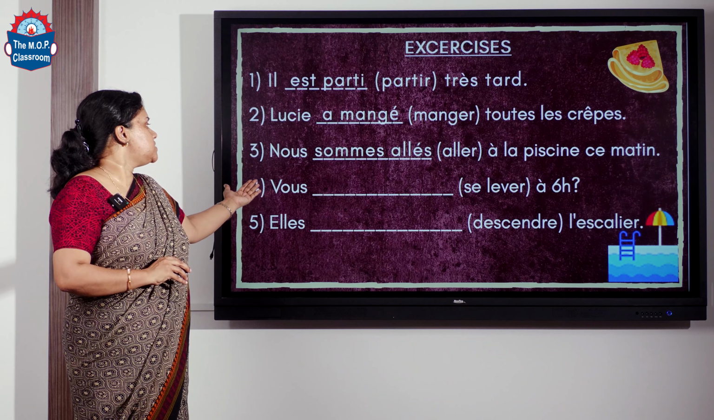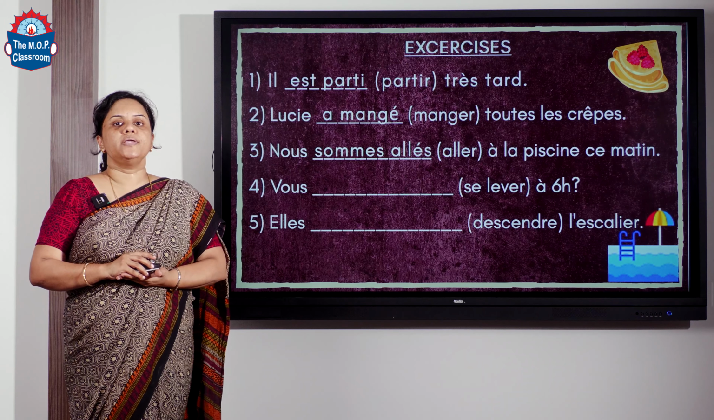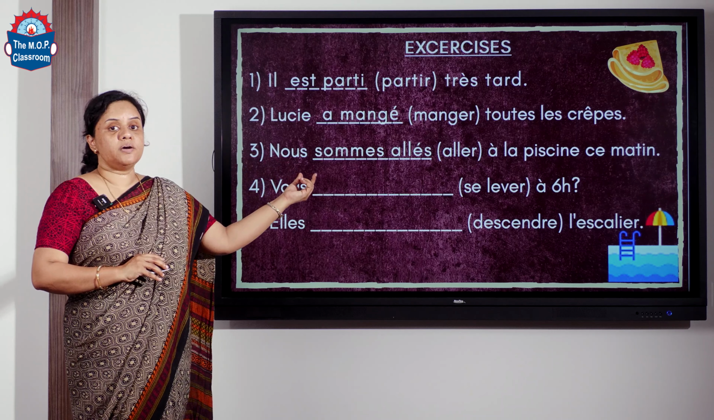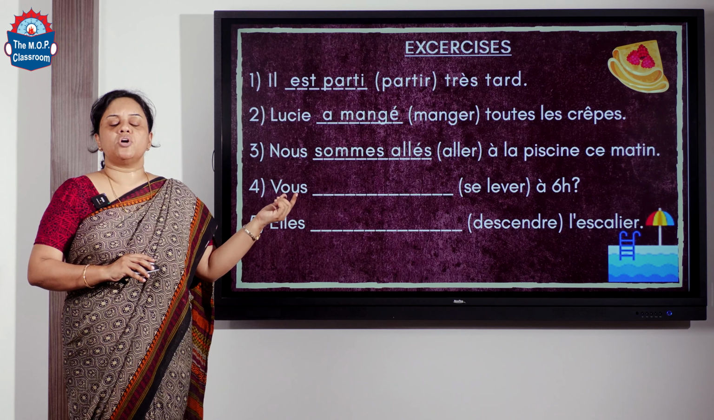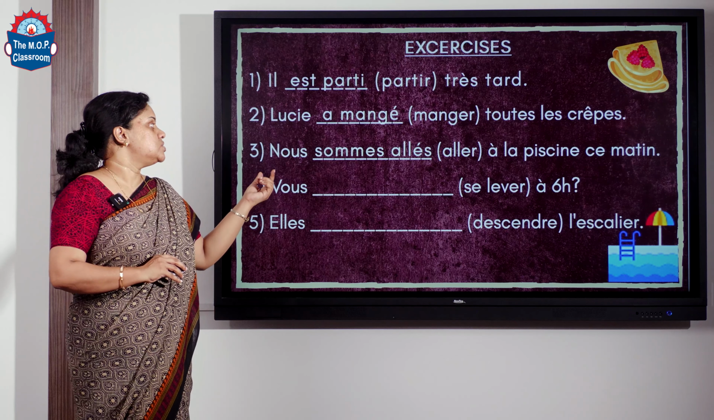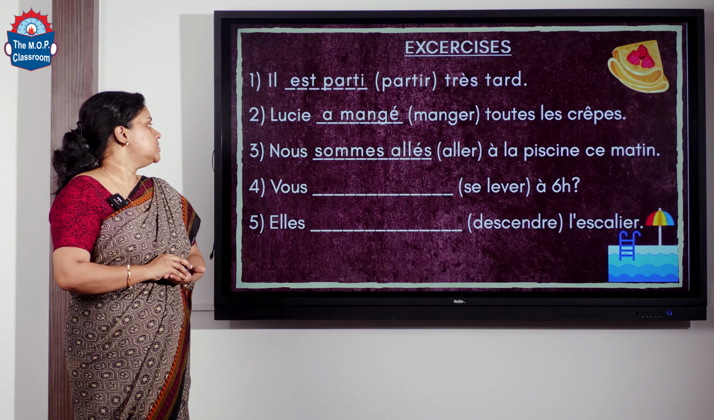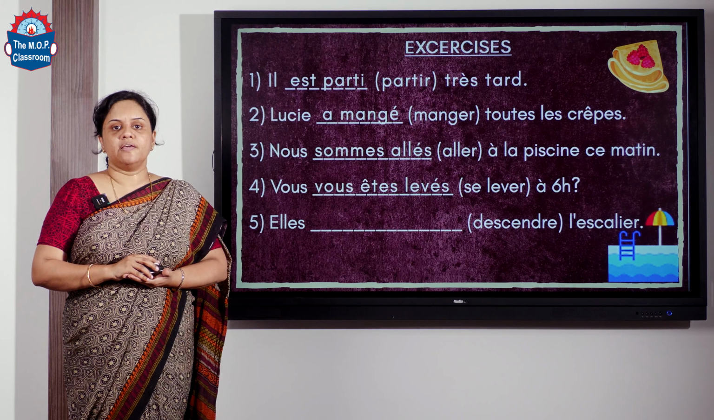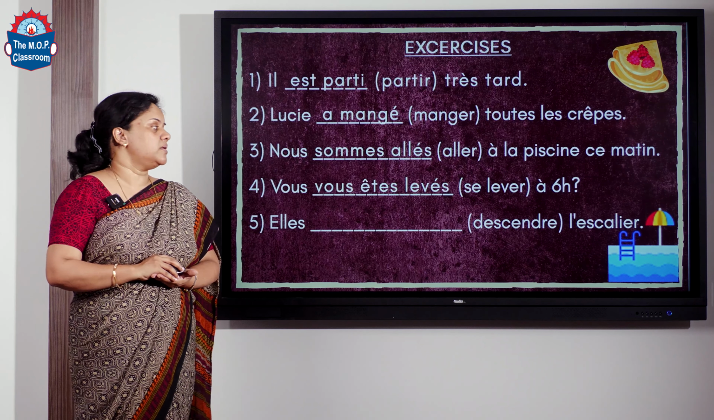So the next one is vous dash se lever à 6 heures. You get up at 6 o'clock. So it is a reflexive verb. So remember, a reflexive verb is also one of the verbs conjugated with être. So, it's a verb with se. Okay, se lever. So, the answer will be vous vous êtes levés. So, levés comes with an s because vous is plural.